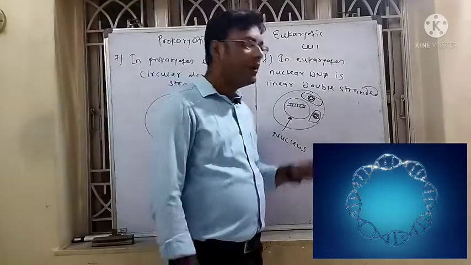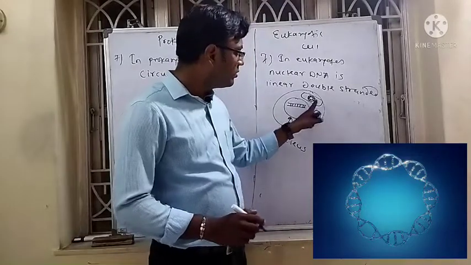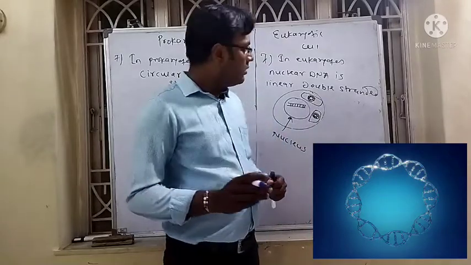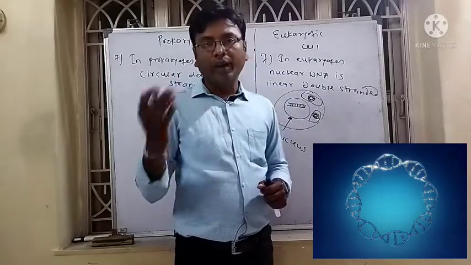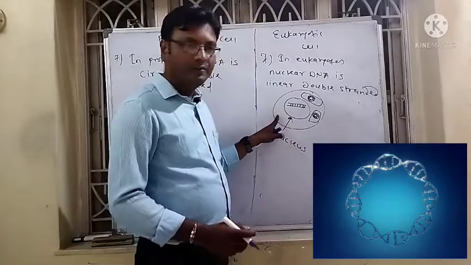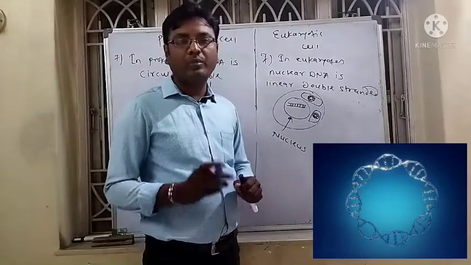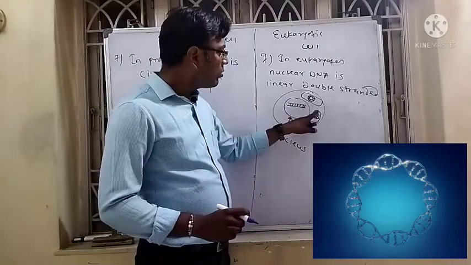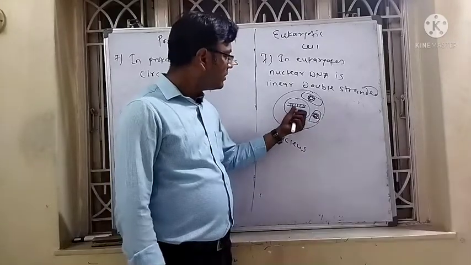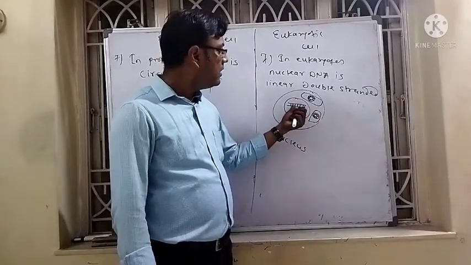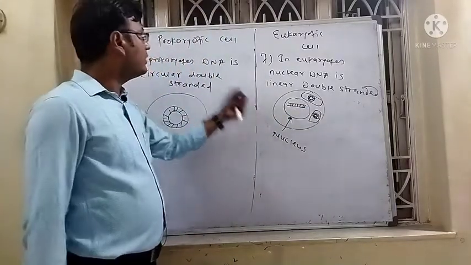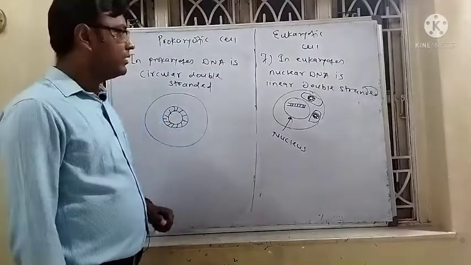So as per the endosymbiotic theory, these mitochondria and chloroplasts are considered to be bacteria which, during the course of evolution, entered into eukaryotic cells and later became parts of the eukaryotic cell. So mitochondria and chloroplast contain circular double-stranded DNA, while the nucleus contains linear double-stranded DNA. This is the difference we can observe between prokaryotic cells and eukaryotic cells.